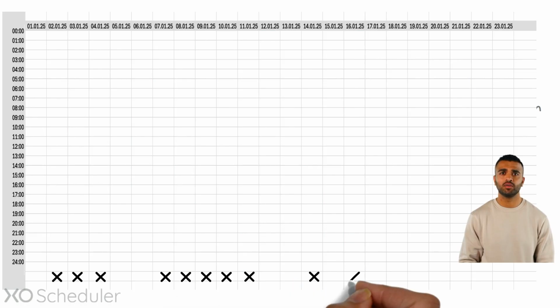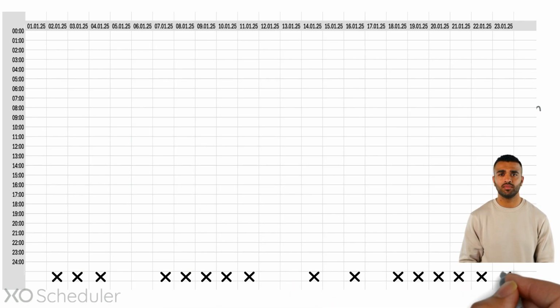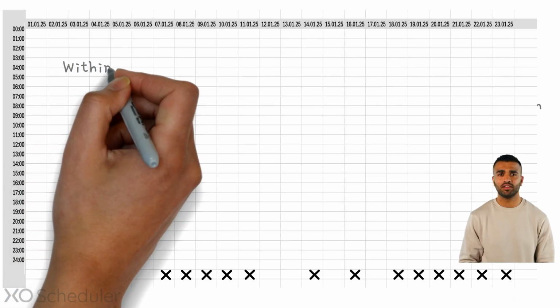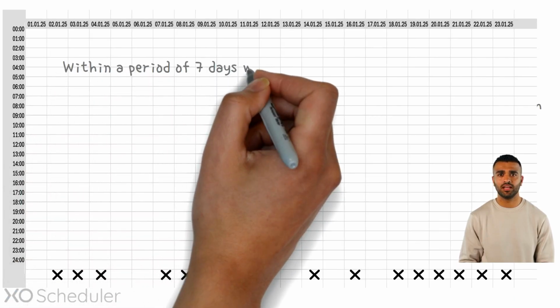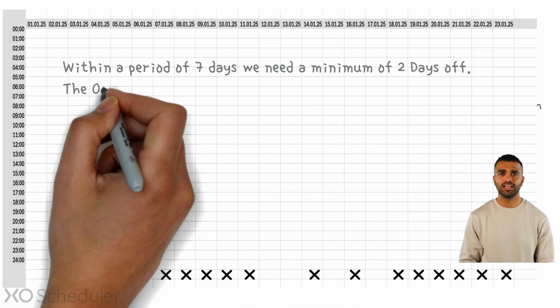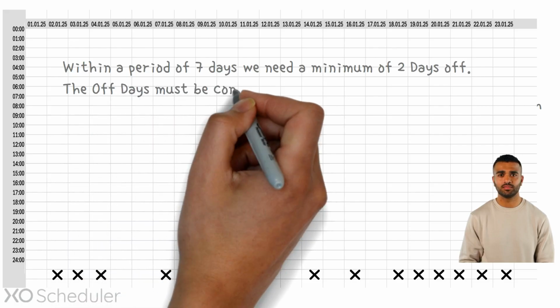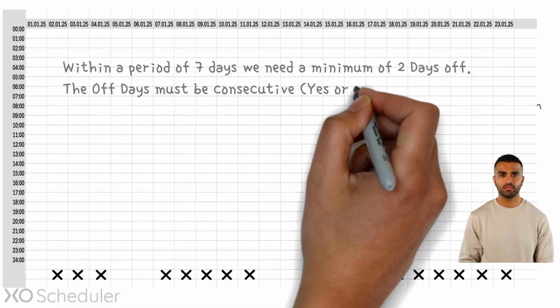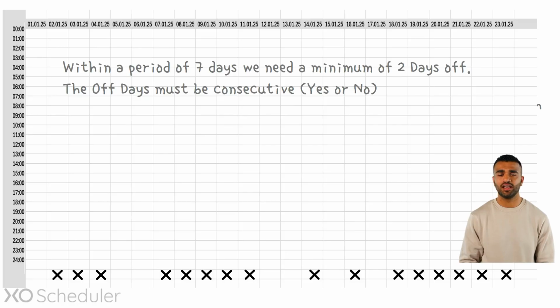XO offers an additional work rule allowing users to set a requirement like this. Within any period of, say, 7 days, there must be a minimum of, for example, 2 days off. An option is also provided to specify whether these days off must be consecutive. What does this mean? It means that within every possible 7-day window across the entire planning period, at least 2 days must be designated as off.